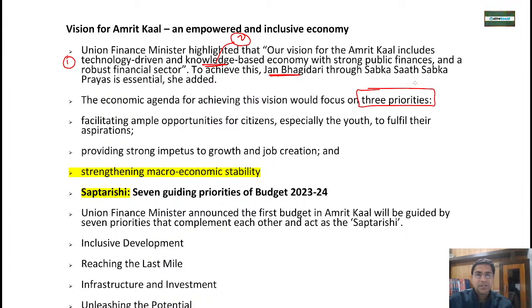What are the three priorities? Facilitating opportunities, providing citizens with a good amount of opportunities, especially the youth of our country, so that they can fulfill their aspirations. Then we have to provide a strong financial sector to give impetus to growth and job creation, and also to have macroeconomic stability. These are the three priorities.